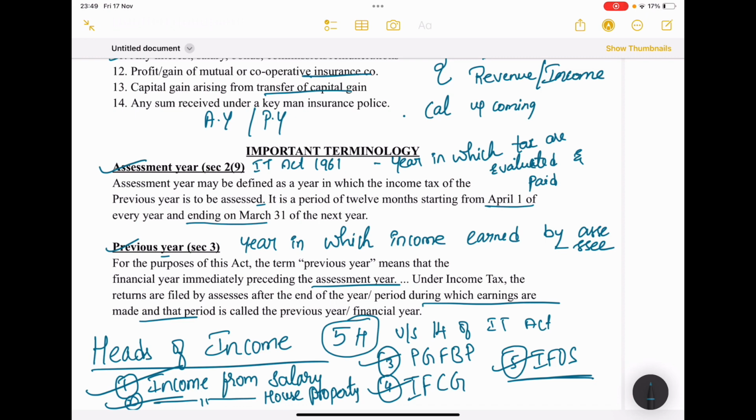Yes, this will be under income from salary. If you are receiving salary or paying salary, the owner is receiving income from house property. If you are going shopping and purchasing something, that person is running a business. Like this, connect your daily activities with tax.